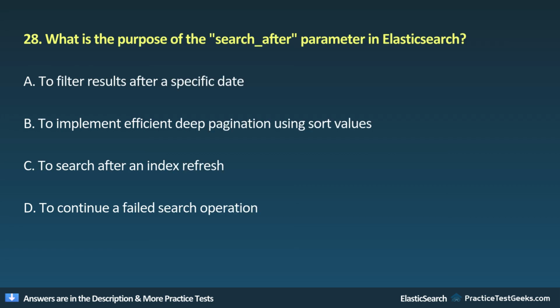28. What is the purpose of the search_after parameter in Elasticsearch? A. To filter results after a specific date. B. To implement efficient deep pagination using sort values. C. To search after an index refresh. D. To continue a failed search operation.